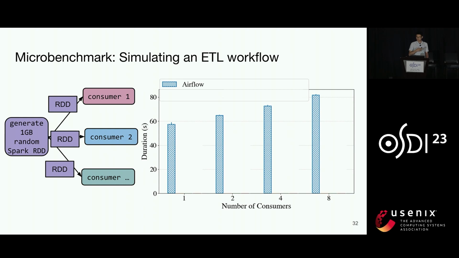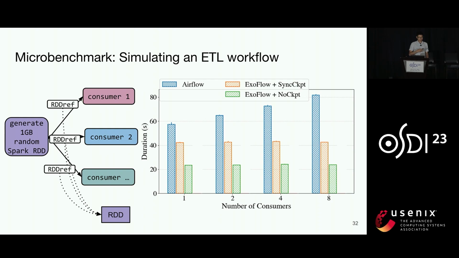Since there isn't enough memory for consumers here to run with their own copy, performance gets worse with more consumers. Instead, if we use ExoFlow, one can pass the Spark RDD by reference, and all the consumers share the same physical copy of the RDD. This, of course, matches the performance if we run the whole workflow with Spark. So here, the benefit of using ExoFlow is that we can also orchestrate the Spark job with other downstream applications that aren't using Spark.